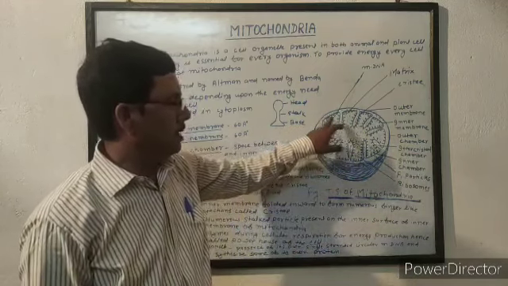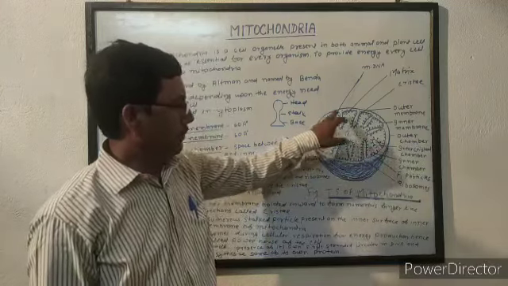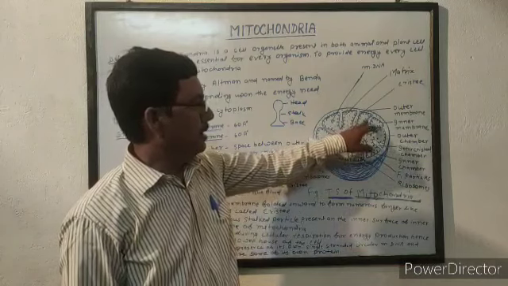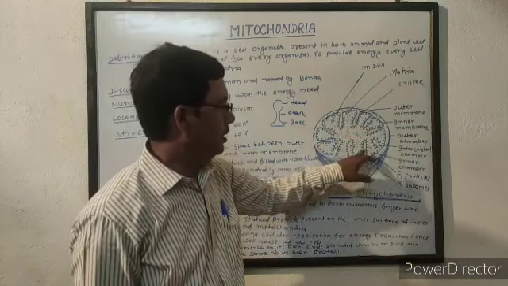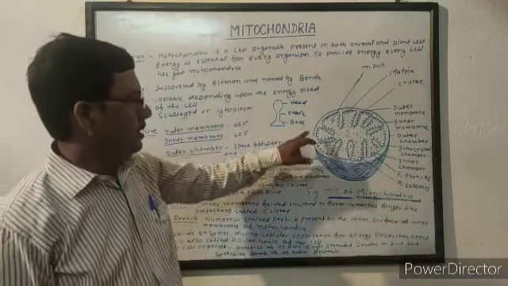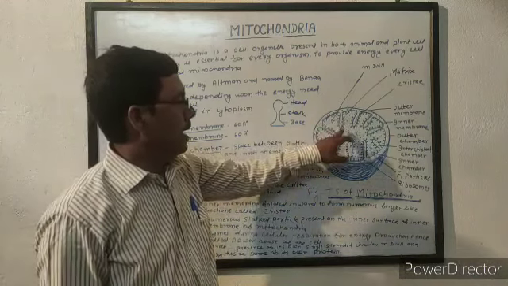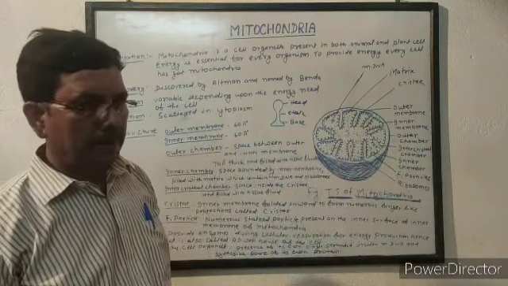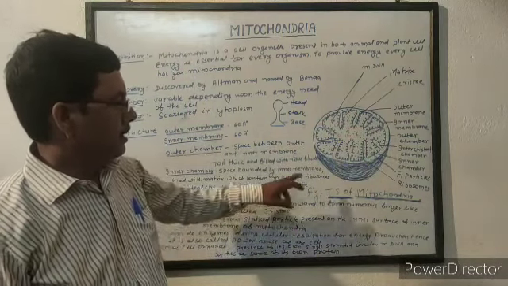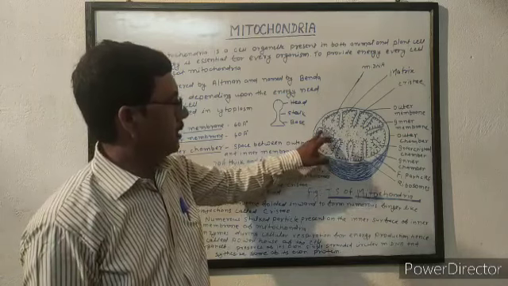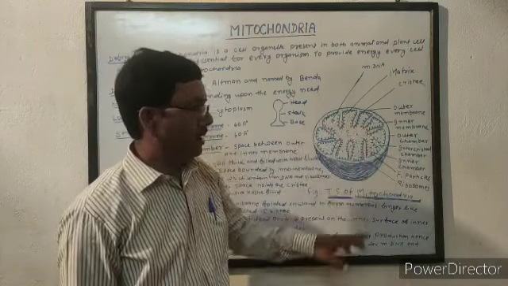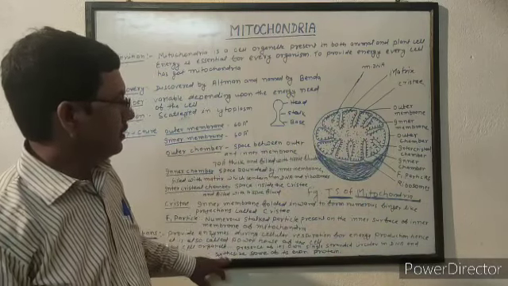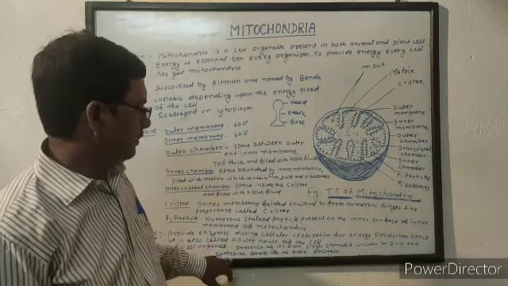Inner chamber is the space bounded by inner membrane, which is filled with matrix, and intercristial chamber is the space inside the cristae, which is filled with tissue fluid. Now, cristae are the finger-like projections formed when the inner membrane folds inward. On the whole inner surface of inner membrane of mitochondria, there are several stalked particles called F1 particle or peroxisome.